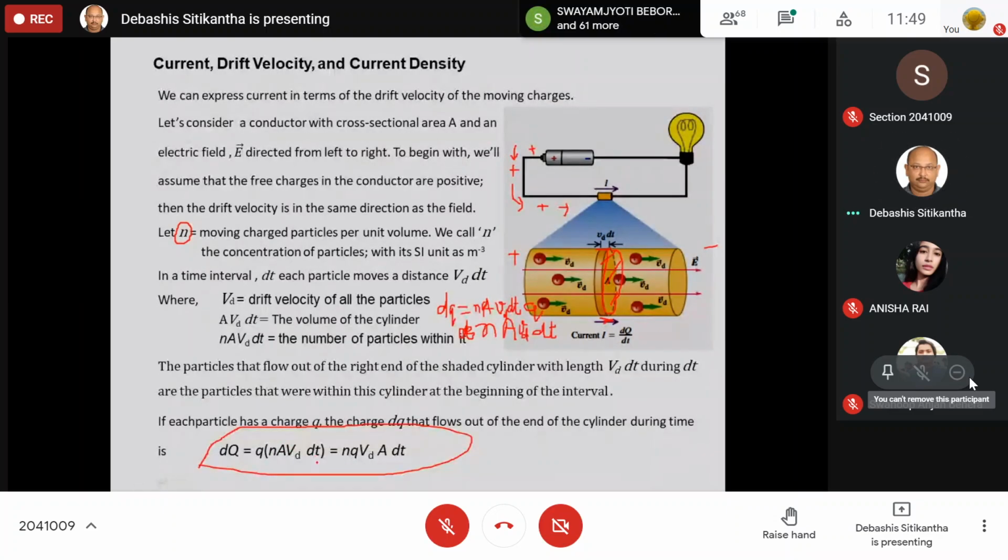Now, ultimately I can say dq is equal to q into n A vd dt. Now over here I can see one interesting thing. I know that I is equal to dq by dt.